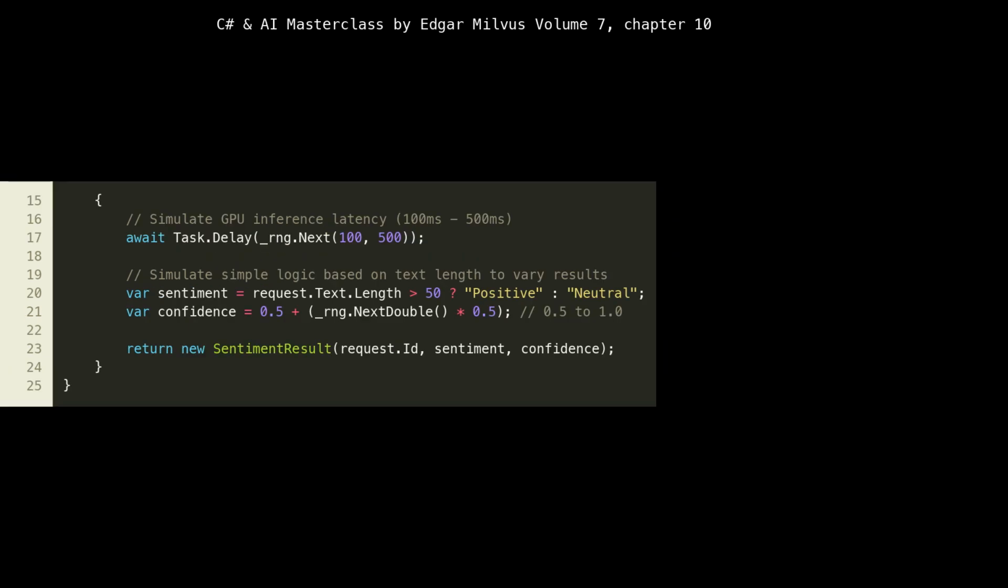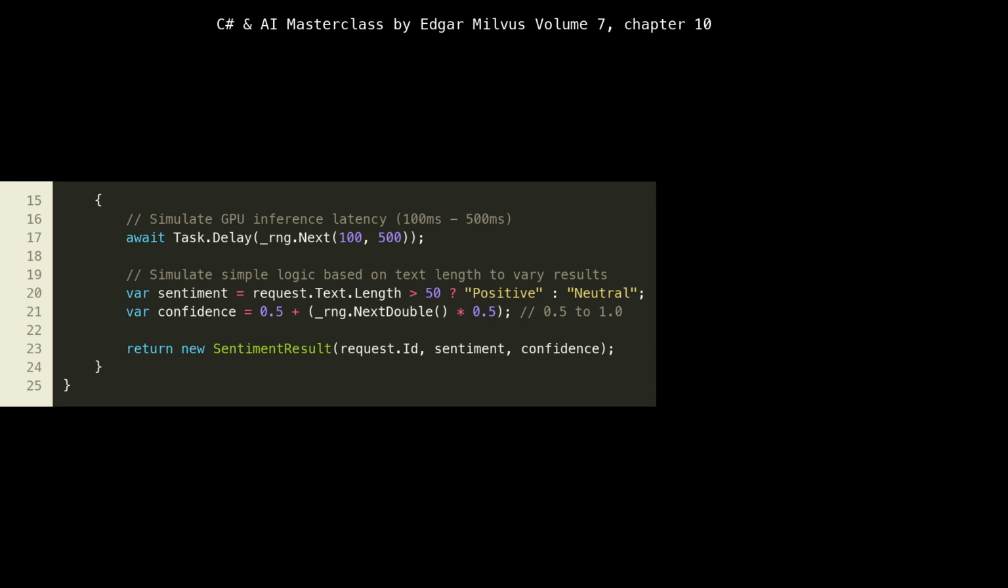The predict async method in our inference engine is where the simulated AI inference happens. Look at line 17, await Task.Delay(_rng.Next(100, 500)). This is a critical simulation of latency. Real AI inference, especially with large models or on GPUs, is not instantaneous. This Task.Delay mimics the processing time, which directly impacts the throughput of our AI agents and thus drives the